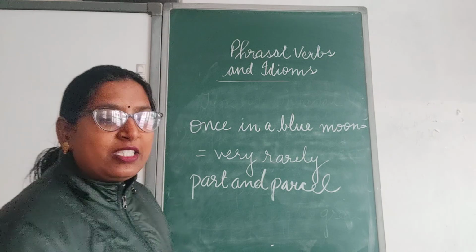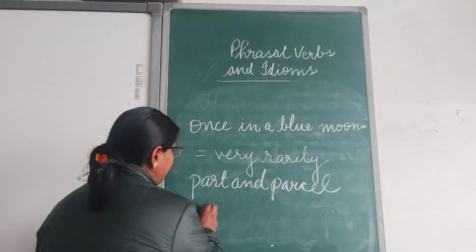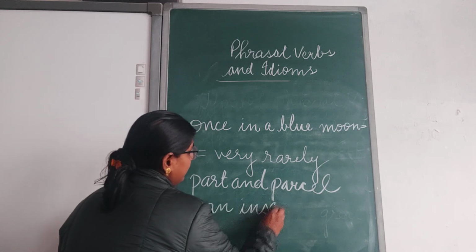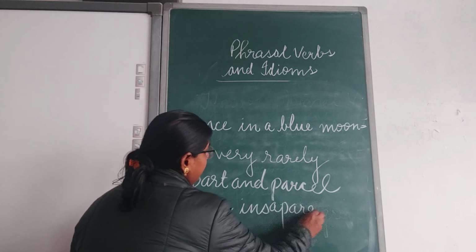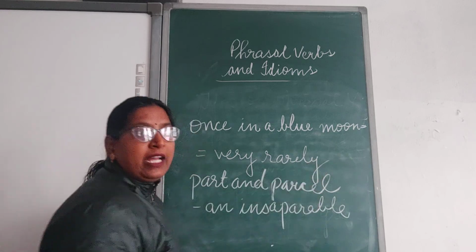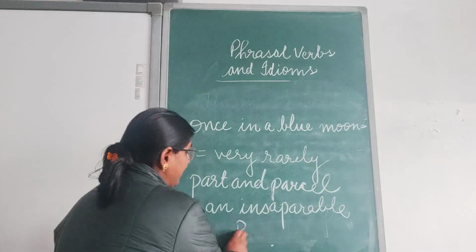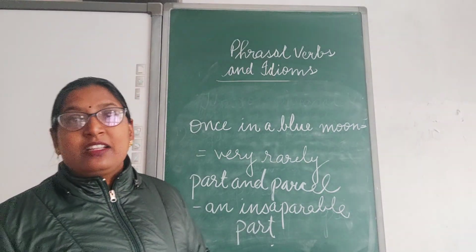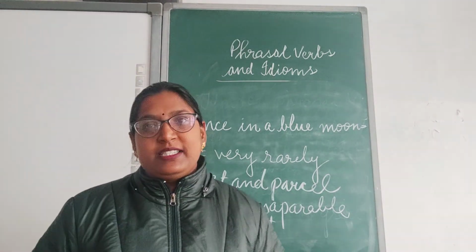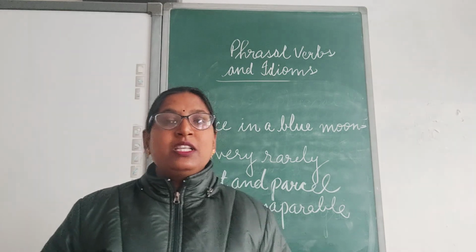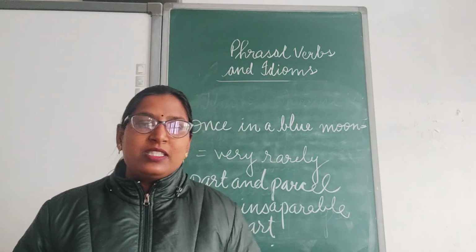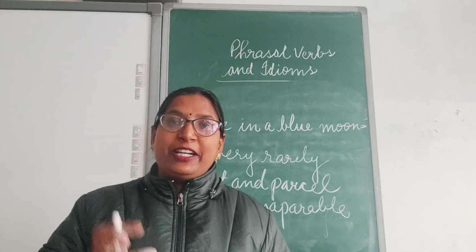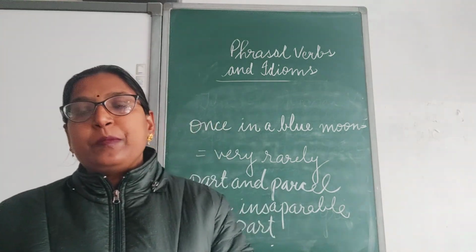It means an inseparable part. The parts which cannot be separated. That is called part and parcel. So idioms are expressions made up of a set of words which convey a particular meaning.